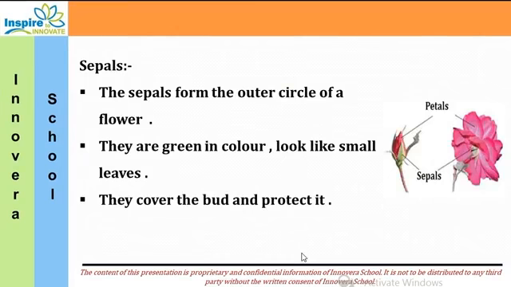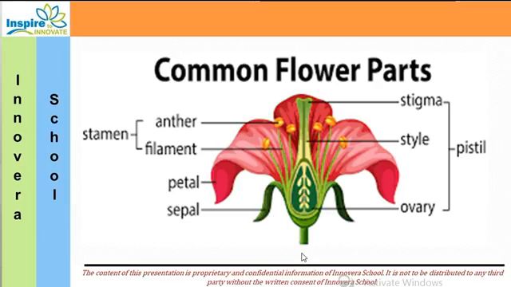Okay children, so how was the video? Understood the parts of the flower? So these are the parts of the flower which you should know how to draw and also to label them. Okay. So the first part is anther.